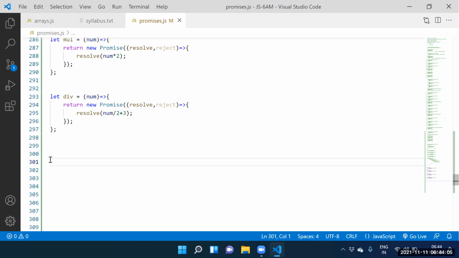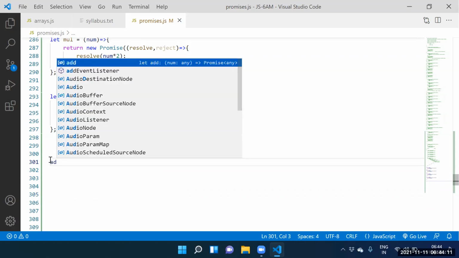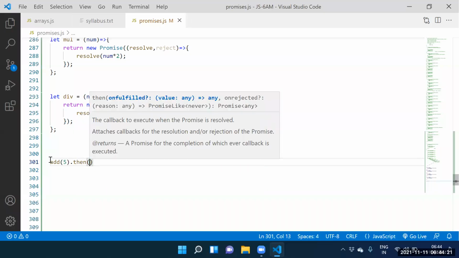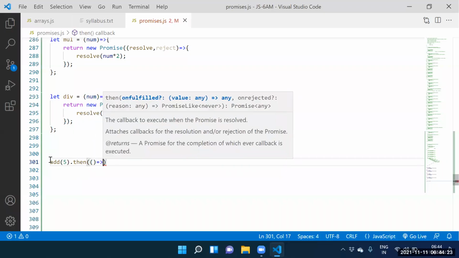First of all, go for the then function. How can you go for the then function? Anyone? What is the name of the function? Add function. But what is the argument we need to supply? 5. Guys, how to consume that promise? Then here itself, what do you need to supply?